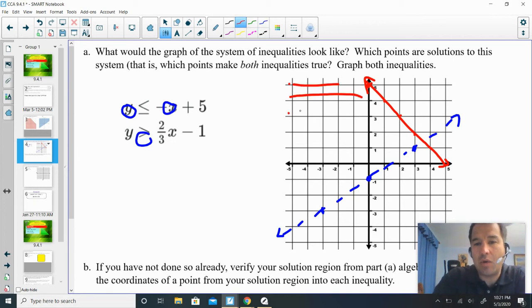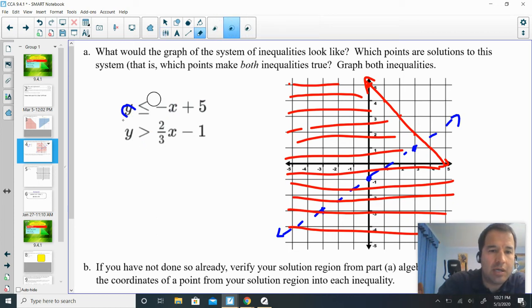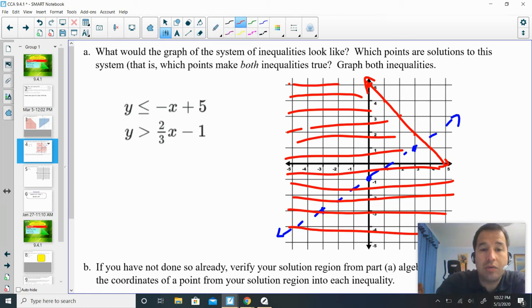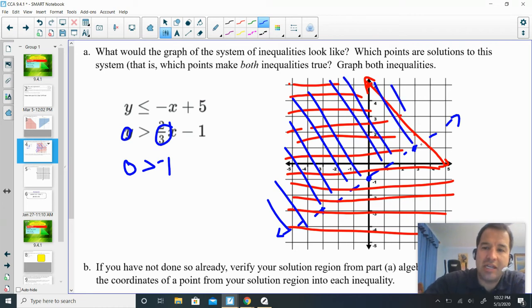Now, here's a thing to watch out for. If you shade in really solid, it's going to cause a problem, isn't it? So maybe wait until you see what's going on before you do any shading, okay? But I want to show you how to do it. Then the second one, the blue one, we have y is greater than 2/3 x minus 1. If I plug in 0, 0, I get 0 compared to 2/3 times 0, minus 1. Is 0 greater than negative 1? I'm sorry, negative 1, and yes, it is. So therefore, 0, 0 works. So everything above this line is going to get shaded in.